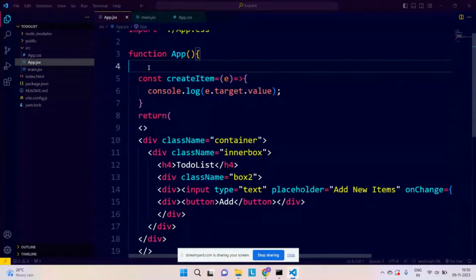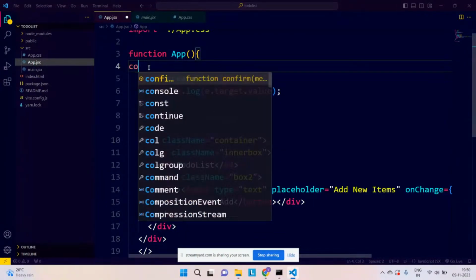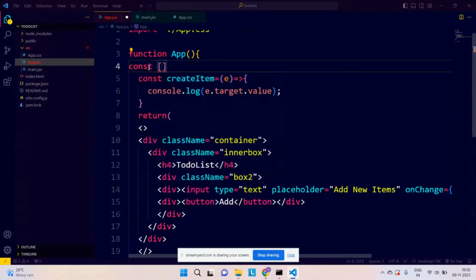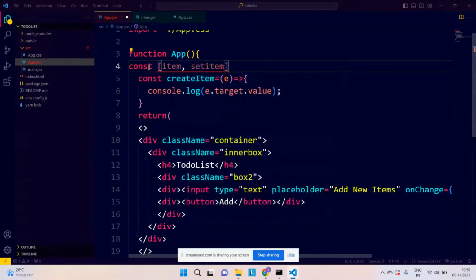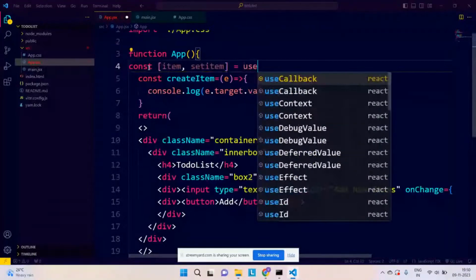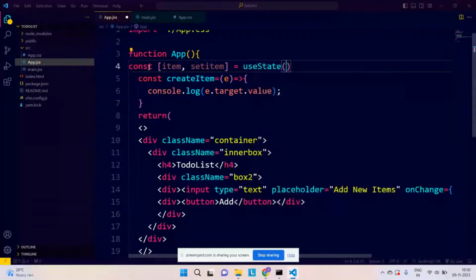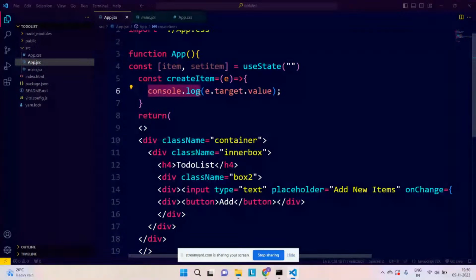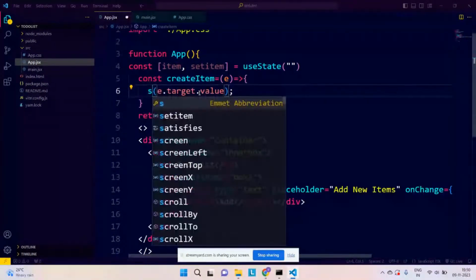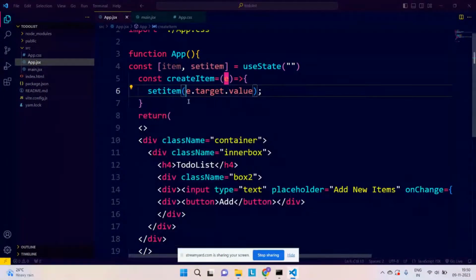In JavaScript, we use variables, and in React, we will be using states. So I will create one state by the name item, and a setItem function for setting the value to it. Initially, I will call useState with an empty string. Perfect. And as soon as I make some changes over here, I want those changes to get reflected in setItem, so they come into my item.